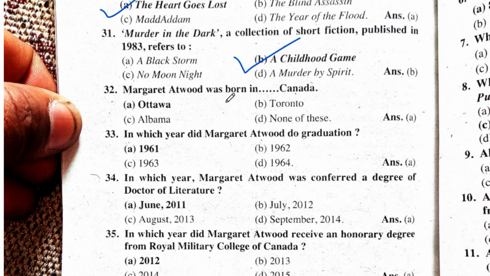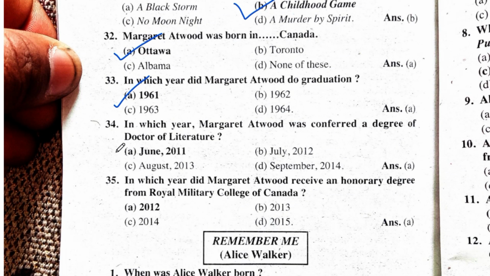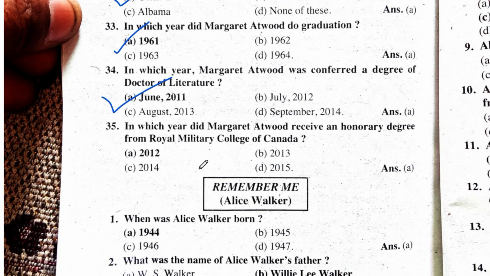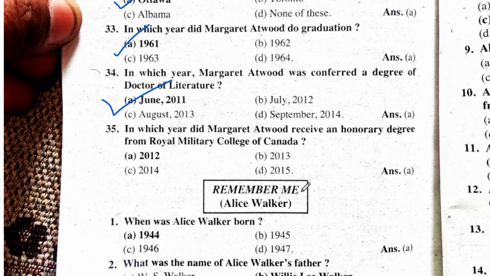32. Margaret Atwood was born in Canada, in which city? Answer: Ottawa. 33. In which year did Margaret Atwood do graduation? Answer: 1961. 34. In which year was Margaret Atwood conferred a degree of Doctor of Literature? Answer: June 20, 2011. 35. In which year did Margaret Atwood receive an honorary degree from Royal Military College of Canada?